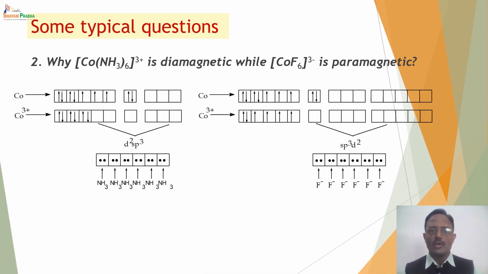While in CoF6, the ligand is weak. As a result, the complex is formed by sp3d2 hybridization, thereby the complex has 4 unpaired electrons and it is paramagnetic in nature.